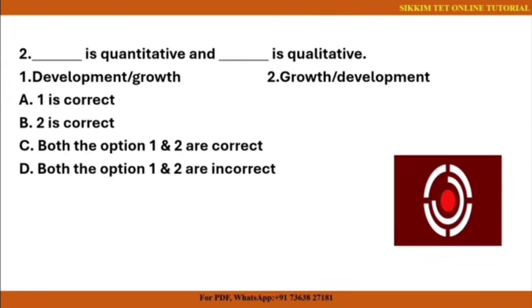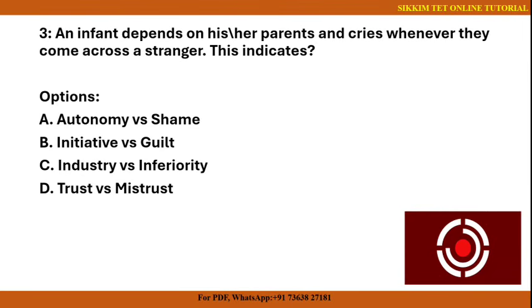Next we have: an infant depends on his or her parents and cries whenever they come across a stranger. This indicates... So this question is from Erikson's 8 stages of psychosocial development. Here an infant is dependent on parents, and whenever he or she encounters a stranger, starts crying. So what does this indicate? There are 4 options given below.